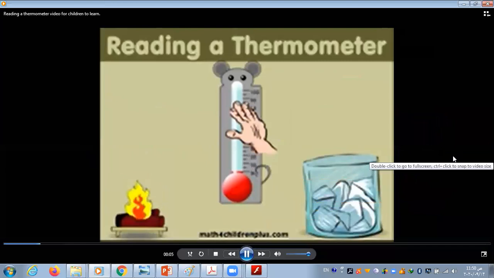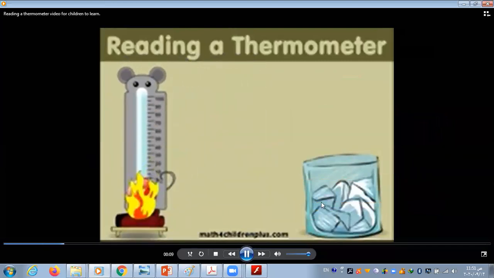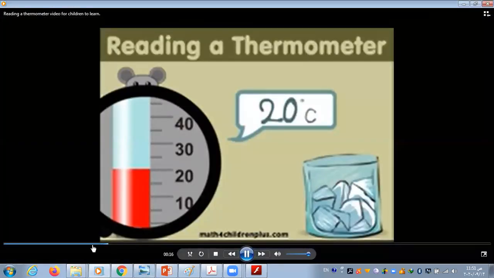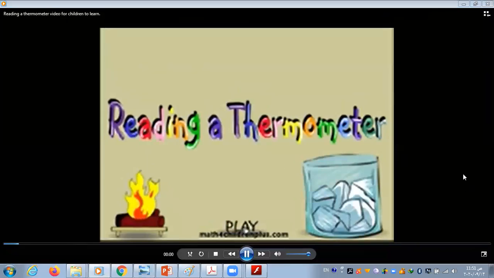This is a thermometer. If you put it over something hot, like fire or a stove, the temperature goes up to 20 degrees Celsius. For example, are you reading the thermometer?